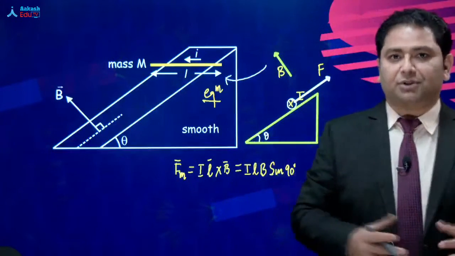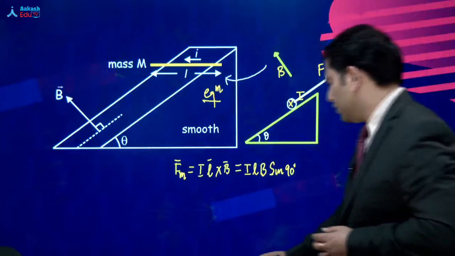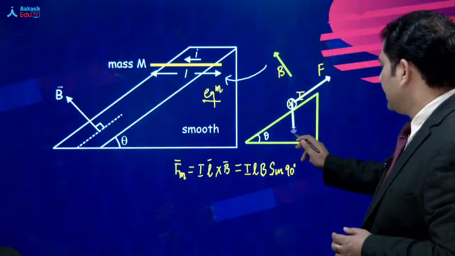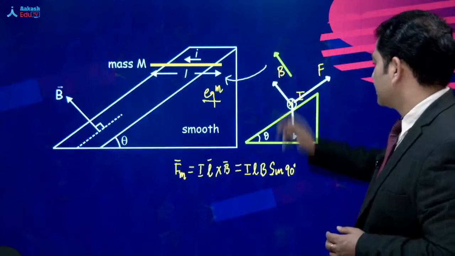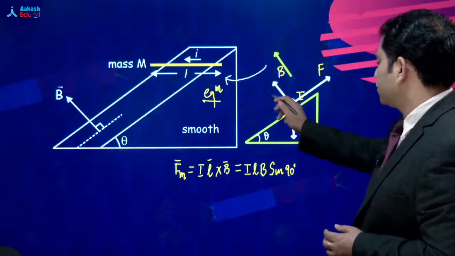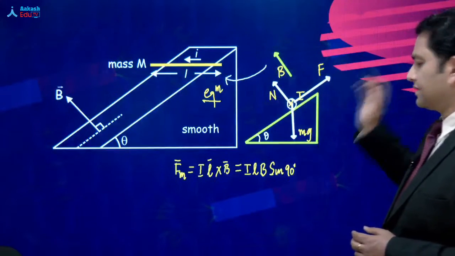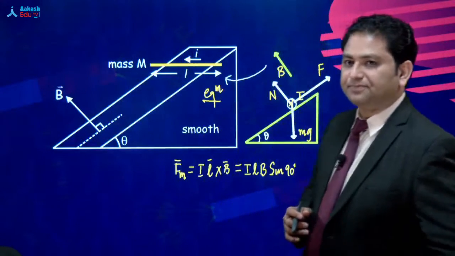The direction, I'm talking about that. Alright, so that is the force. And we also have another force, and that force is mg. We also have another force, and that is the normal reaction. So that is mg, that is N, this is the magnetic force. Alright? Now, after this, let's try to understand.